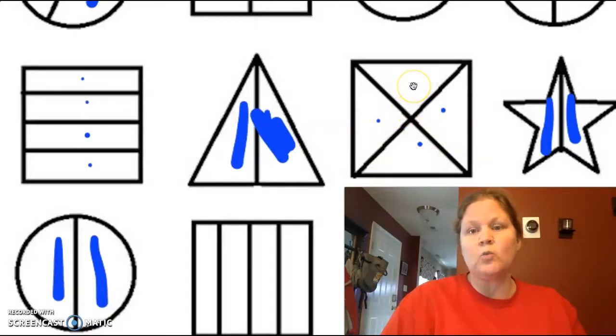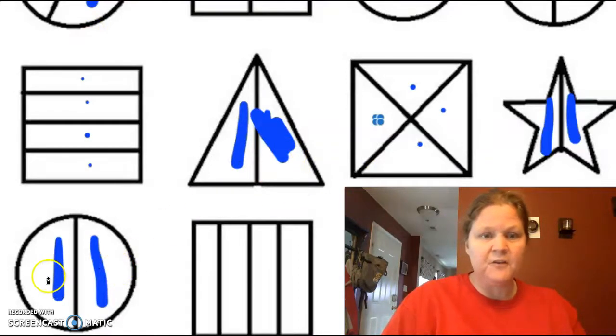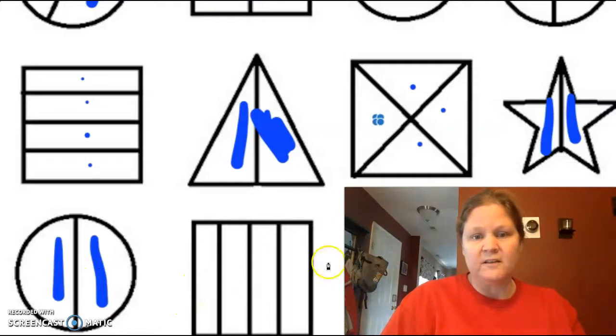So this is called 1/4. This is a fourth. This is a fourth. And this is a fourth. They are all fourths. This is a half. This is a half. 1/2, 1/2. What is this? Fourths or halves? Good. These are fourths. And this is a fraction because each part is equal.